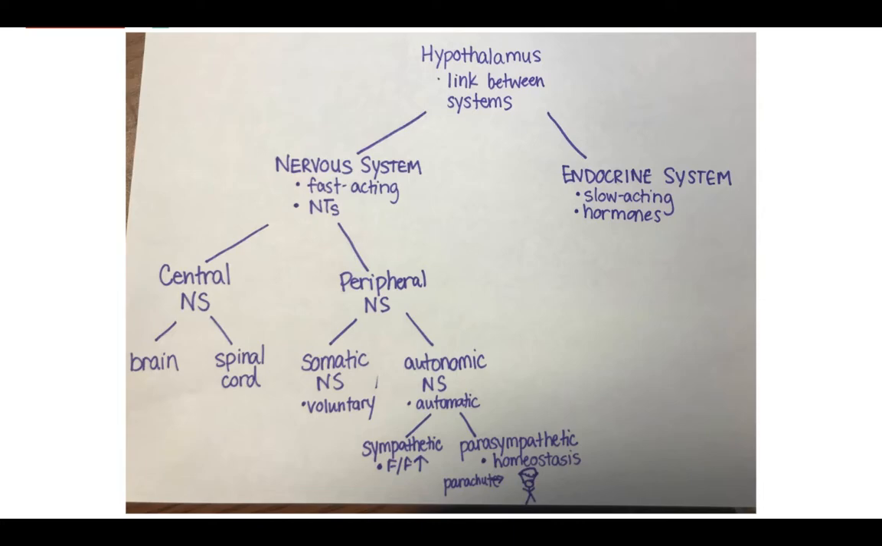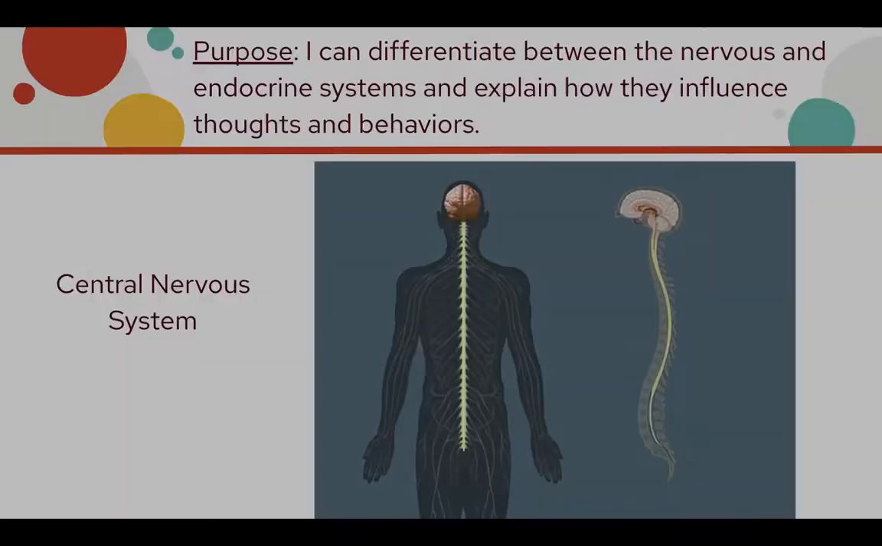Now, why do I have hypothalamus up there linking the systems? This organ is going to connect the endocrine system with the nervous system. Basically, what the hypothalamus does is it tells the pituitary gland, which we'll look at in just a bit, to start or stop making hormones. The hypothalamus itself is in the brain, so it's in the nervous system. So we want to know that the hypothalamus helps the nervous and endocrine systems communicate with one another. Now let's take a look at the central nervous system.